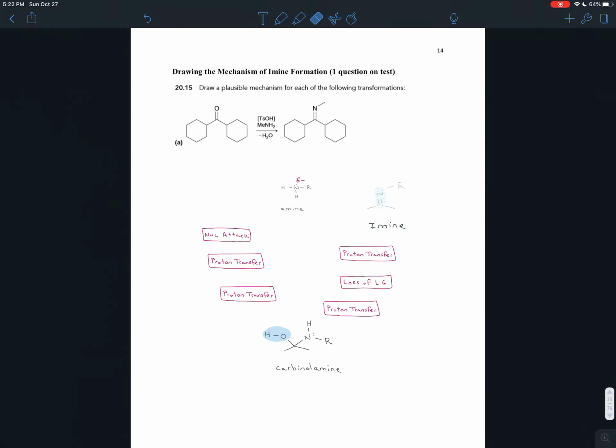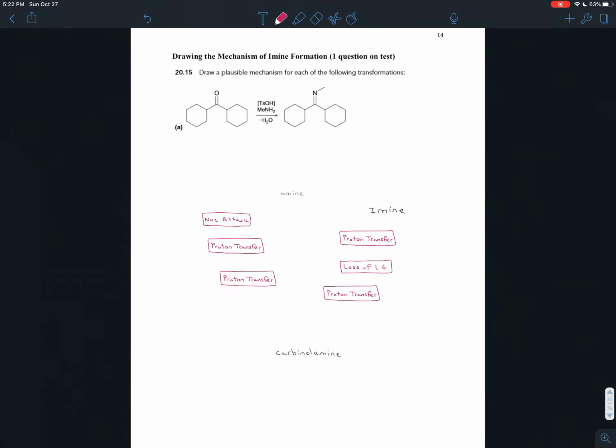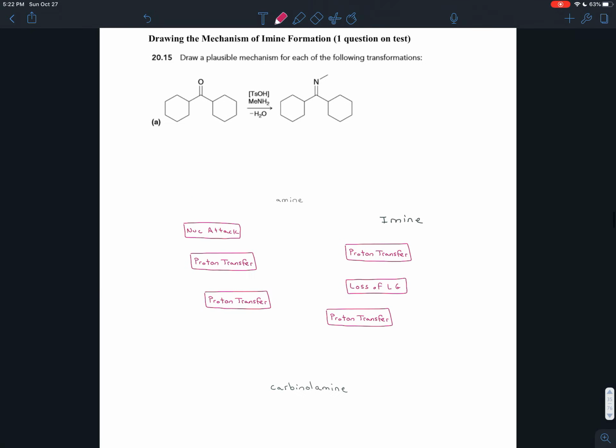So the first thing to do is just to draw the specific ketone and the specific imine and the specific carbonyl amine that we're going to have here, and use those as our guideposts, so that as we're going through the mechanism, we'll get a sense of where we have to go and where we are. So our ketone has these 2 cyclohexyl groups.